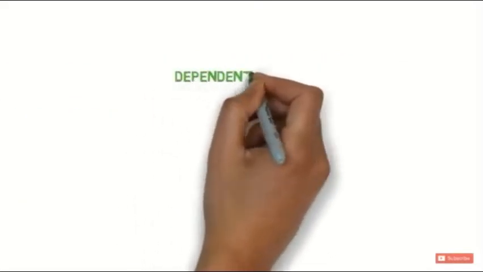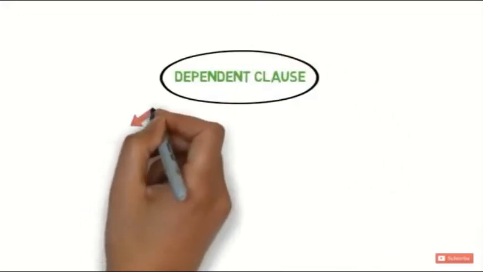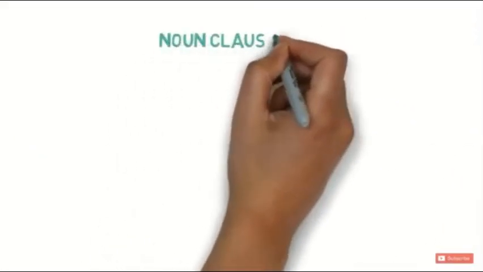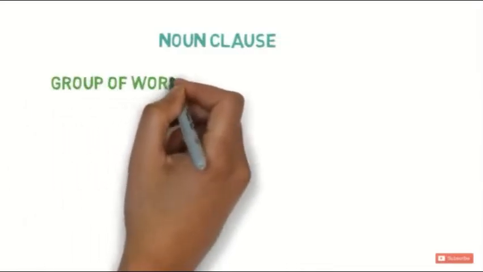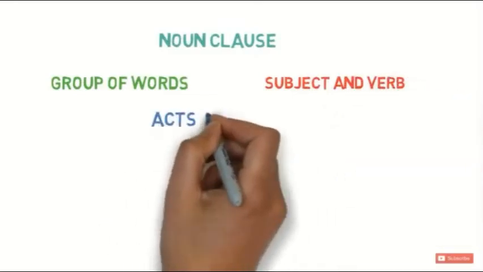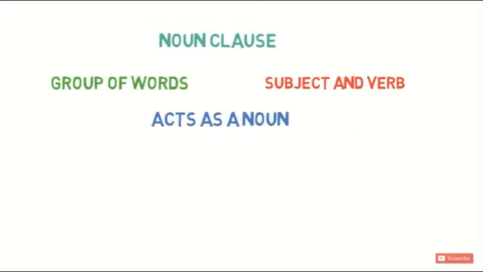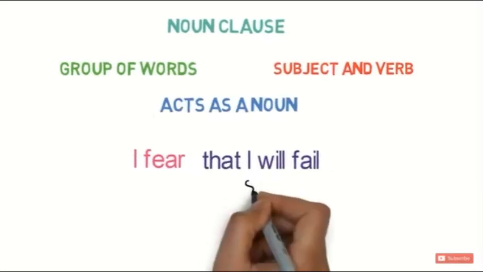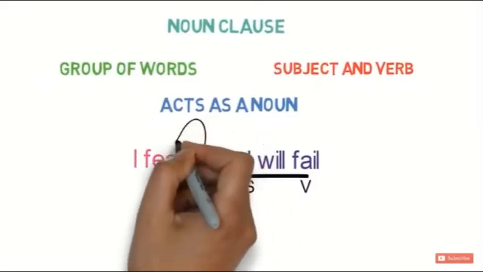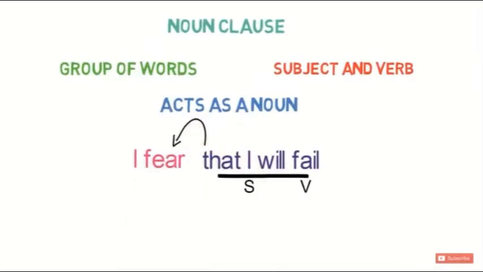Now, dependent clauses are mainly divided into three types: noun clause, adjective clause, and adverb clause. Let's discuss each of them. So, what is a noun clause? Noun clause is a group of words having subject and verb of its own, and it acts as a noun in the sentence. For example, I fear that I will fail. Here, that I will fail is a clause as it is a group of words having subject and a verb, and the whole clause is acting as an object of the verb fear. So, it's a noun clause.